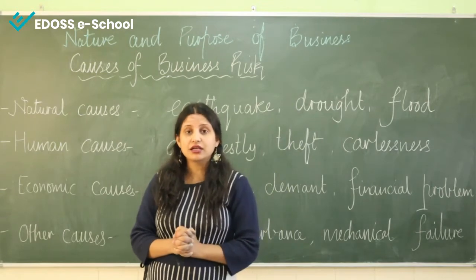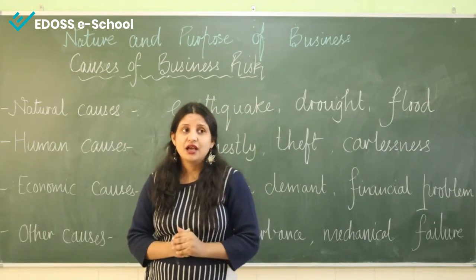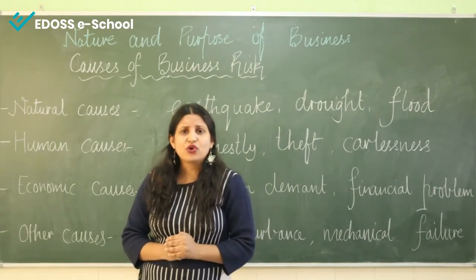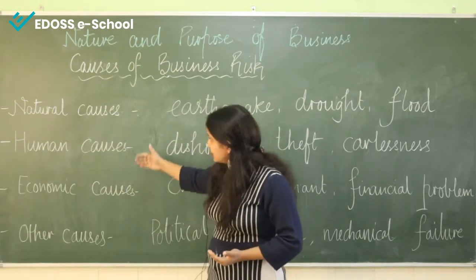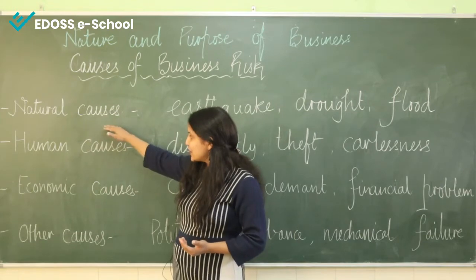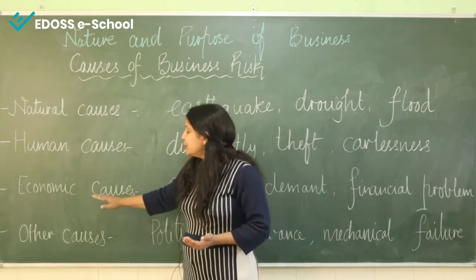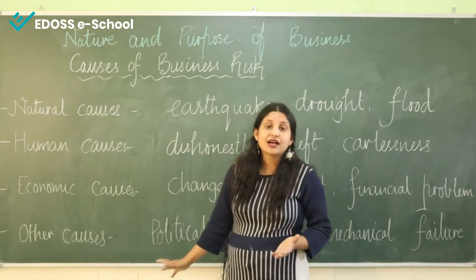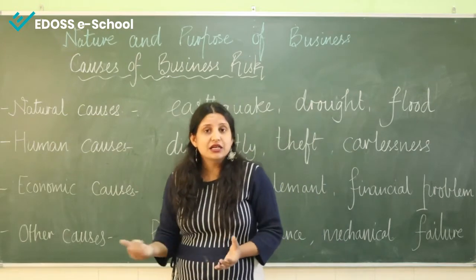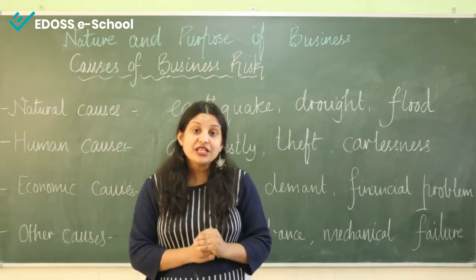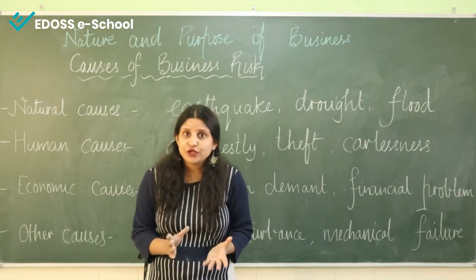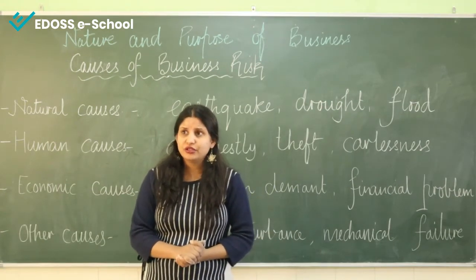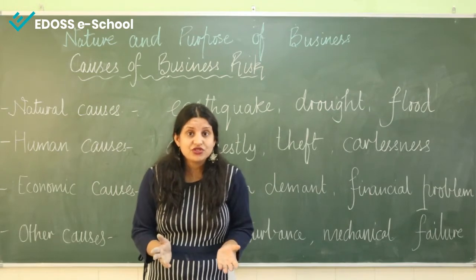Business risk occurs due to many reasons. These reasons or causes are categorized into these parts. So the first one is natural cause, human cause, economic cause, and there are some other causes. Let's learn about natural cause. Risks that arise due to nature are called natural cause. Now you must be wondering, nature, how come risk from nature?